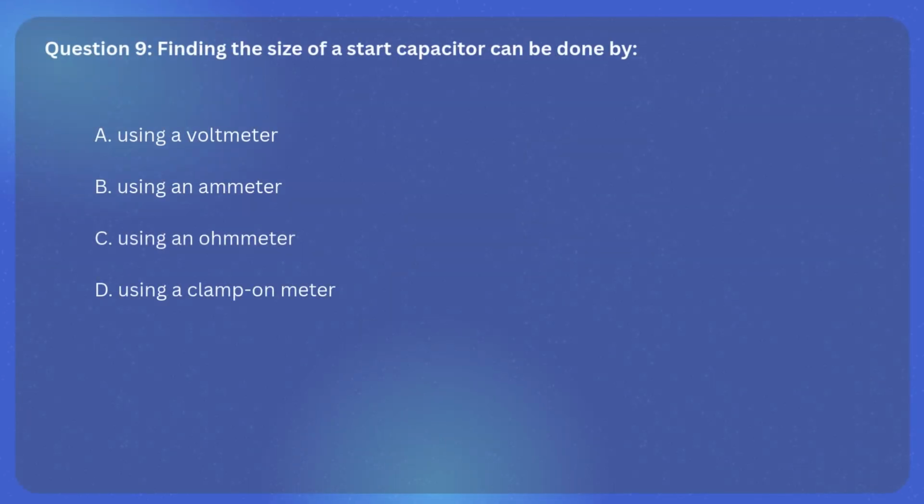Question 9. Finding the size of a start capacitor can be done by A. Using a voltmeter, B. Using an ammeter, C. Using an ohmmeter, D. Using a clamp-on meter.